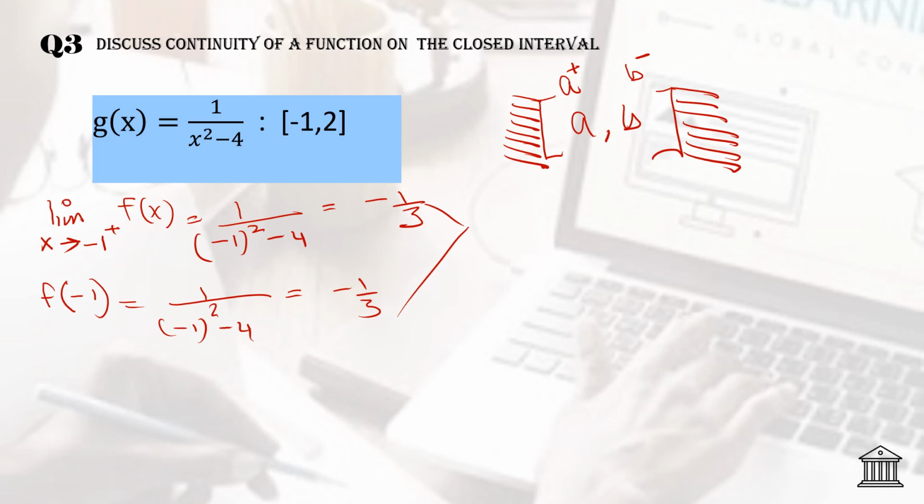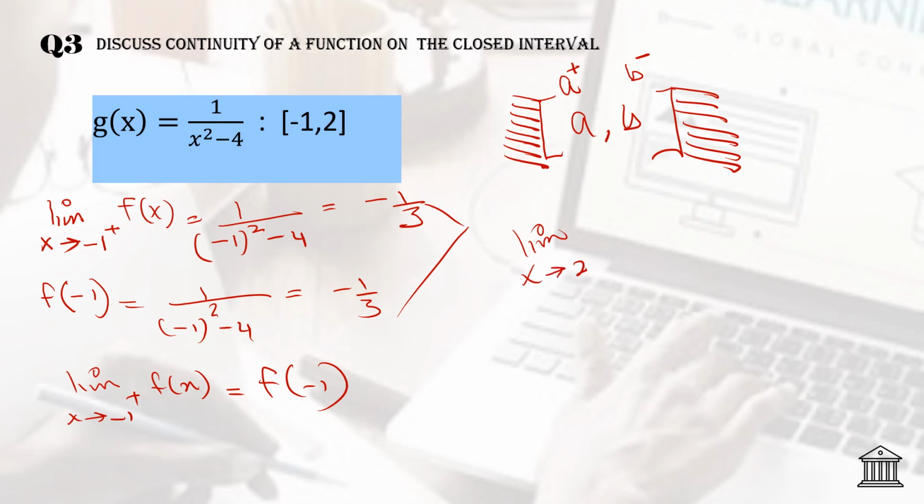So you can say that the function is continuous at the point -1. You will write here the conclusion, limit x approaches -1 from the right hand side is equal to f of -1.